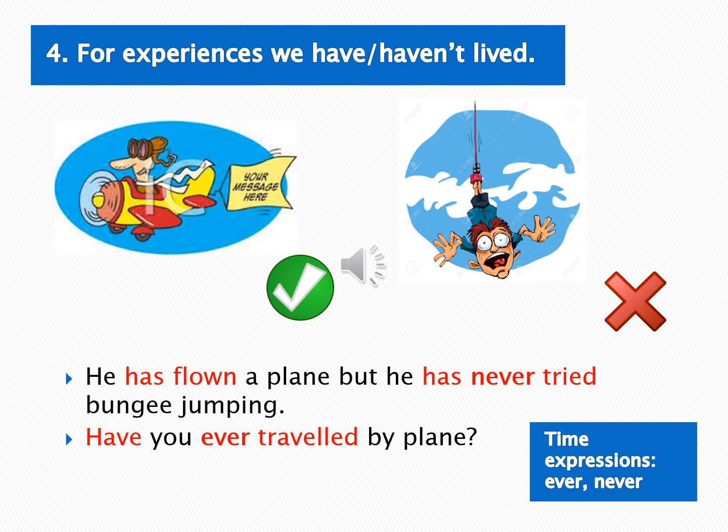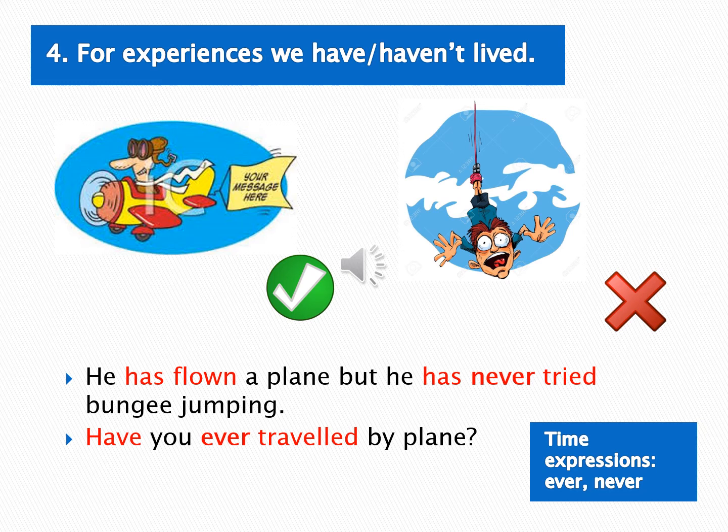And the last functions where we are using present perfect tense is for telling the experiences, pengalaman we have yang sudah atau we haven't yang belum pernah kita lakukan. On the left picture, there is a man on the plane. So we can make the sentence, he has flown a plane.